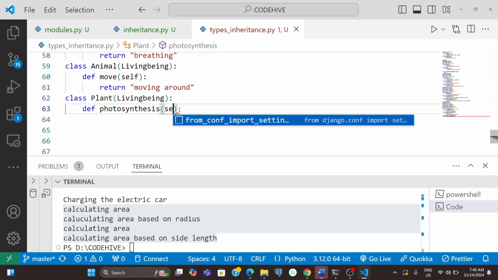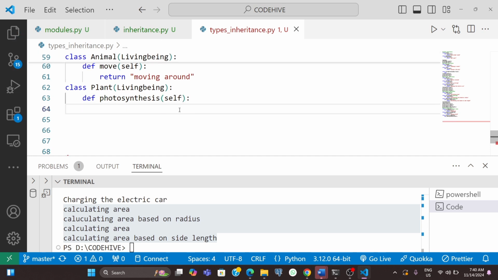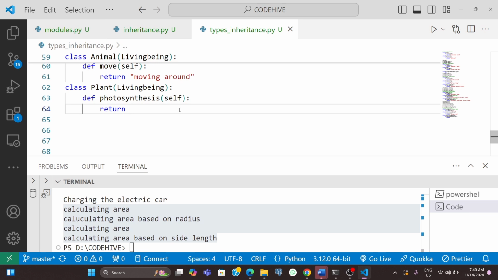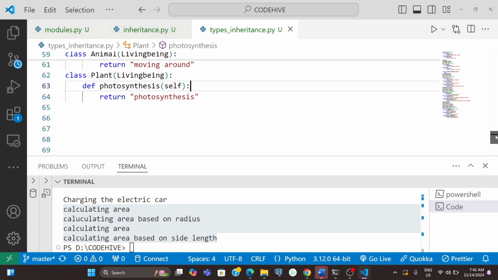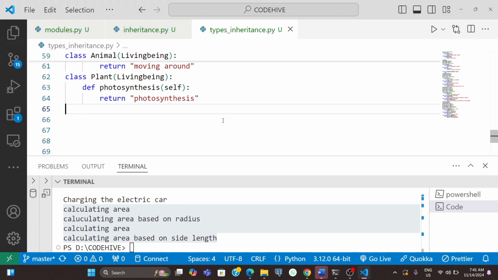Plants are making food by photosynthesis. This is a little bit science, right? Yeah, I love to learn science. So for photosynthesis, I will just simply return photosynthesis itself. One base class and two derived classes, right? Now I will make it a little bit complicated.